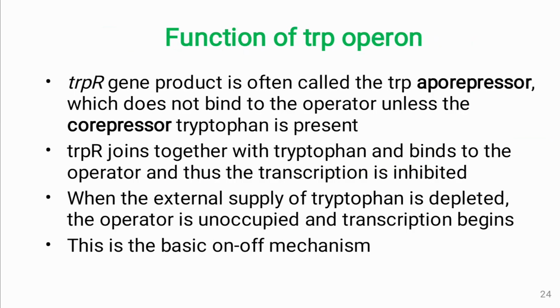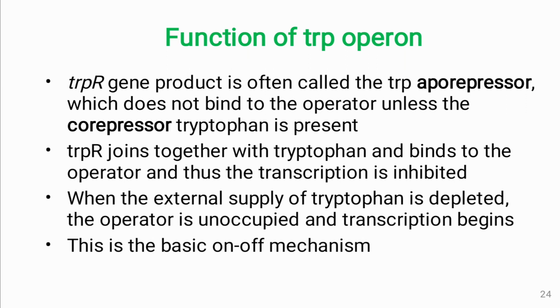So, the function of the tryptophan operon: the trpR gene product is often called the aporepressor, which does not bind to the operator unless the co-repressor tryptophan is present. The tryptophan repressor joins with tryptophan molecules and undergoes a conformational change, and this leads to tight binding with the operator sequence of the trp operon, so that the polymerase is unable to proceed from the promoter of the trp operon, and no mRNA production takes place.